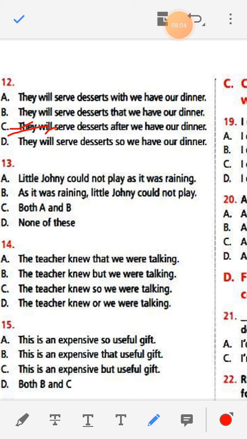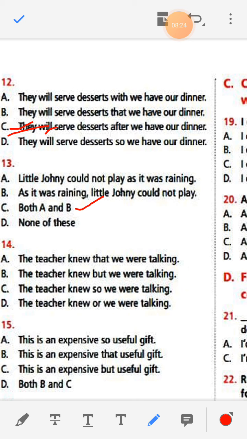Little Johnny could not play as it was raining. As it was raining, little Johnny could not play. Both A and B, none of this. Here the answer is both are right.